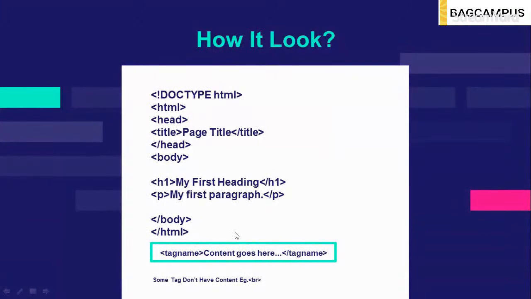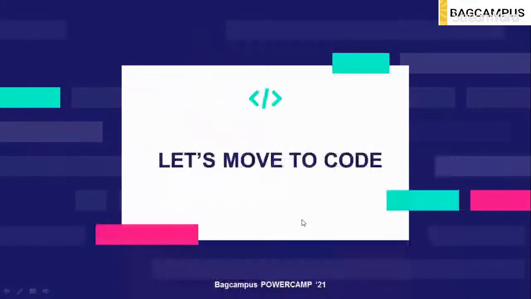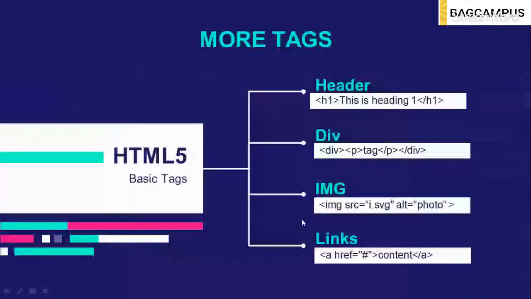We started with the HTML basics, and we have learned what tags are, right? Let's move to some more tags. What are header tags and what are div tags? What are img tags? What are link tags? How do we use them and what are their uses?